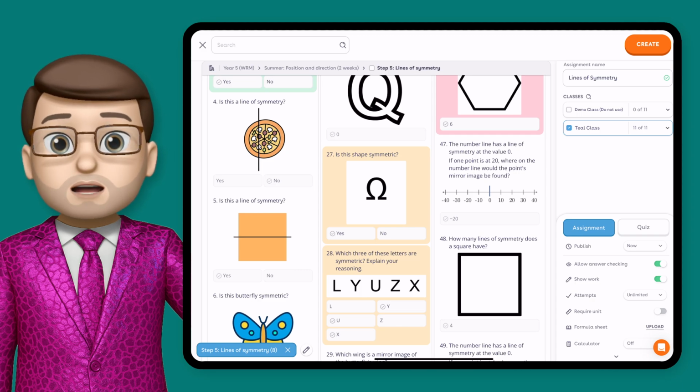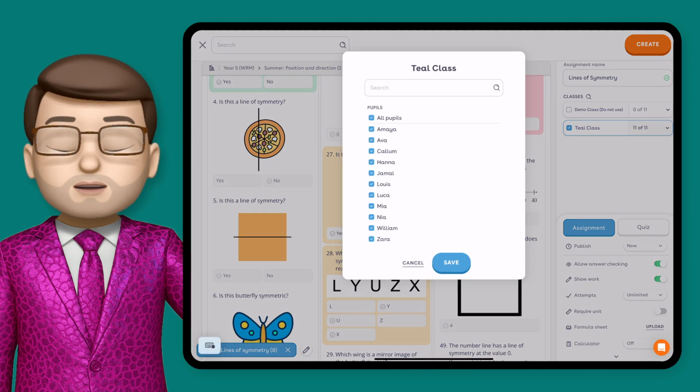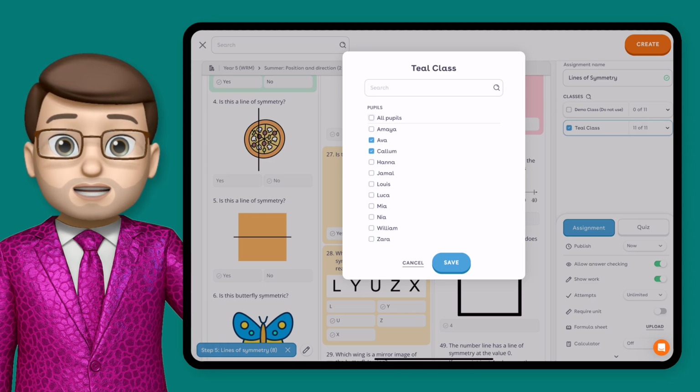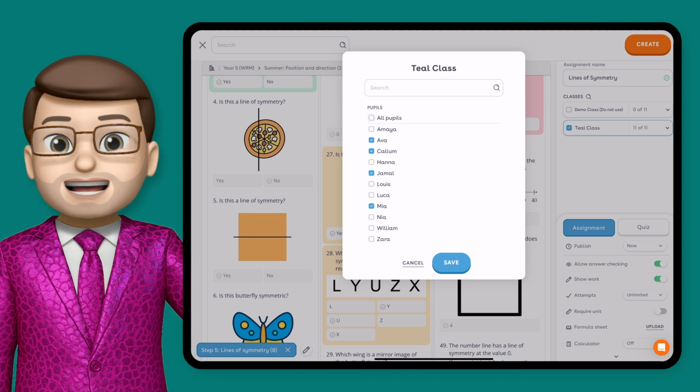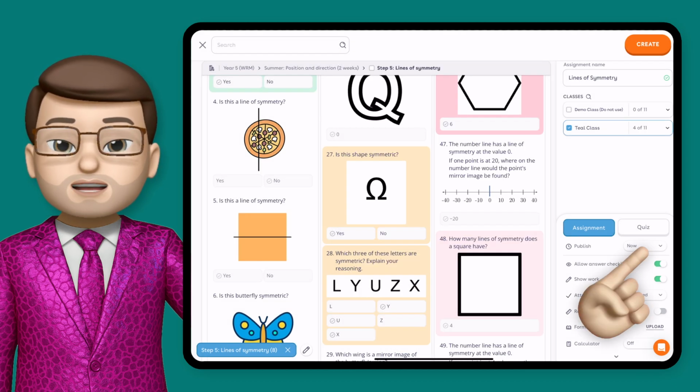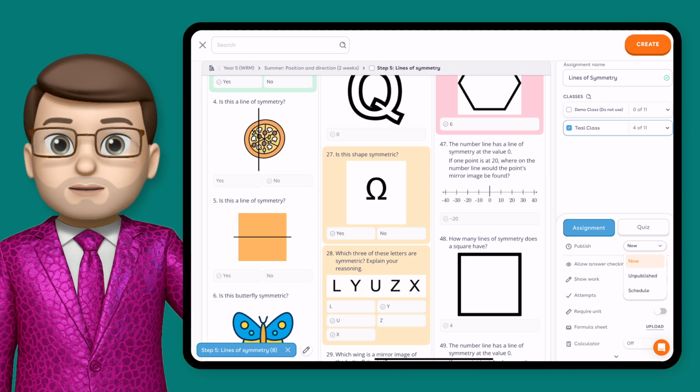So to begin with here, I'm just creating a normal assignment. We're looking at some lines of symmetry this time, if you're interested, and we're going to create this assignment just like we normally would do. But actually, rather than publishing it and sharing it with my students straight away, I'm going to change the option here to be unpublished instead. Then I'll press create like normal.